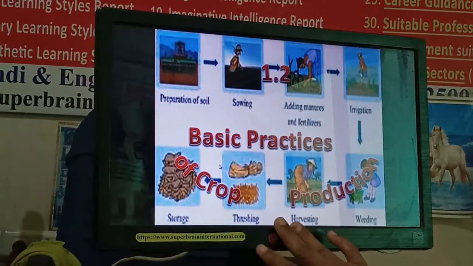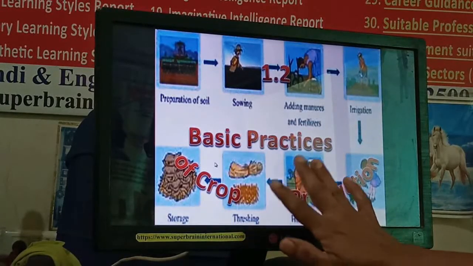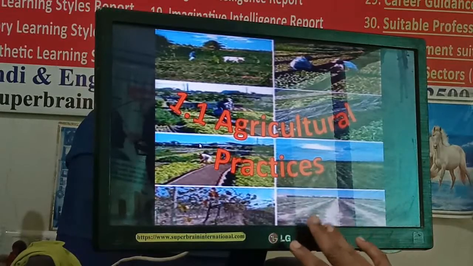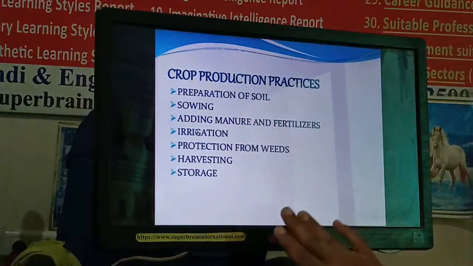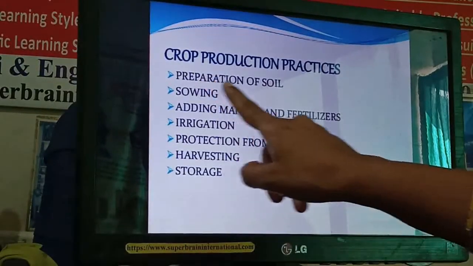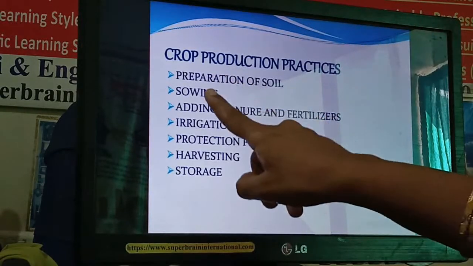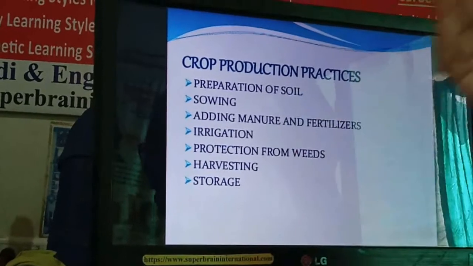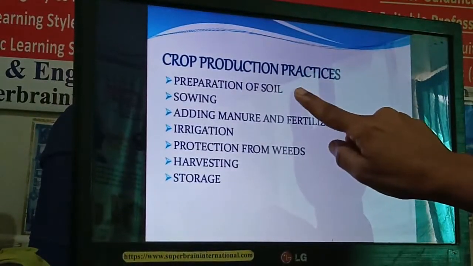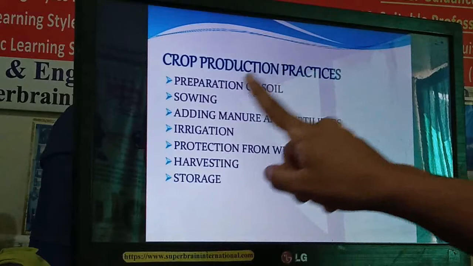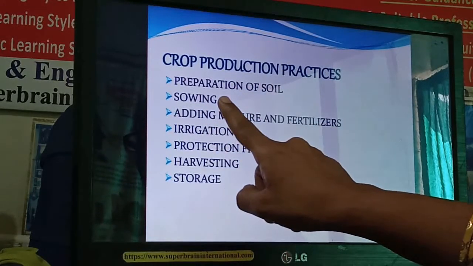Next, see basic practices of crop production. Whenever we are growing crops, there are some basic practices we have to see. First, agricultural practices. There are various agricultural practices which help us from preparing the soil till its storage, right? The first agricultural practice is preparation of the soil. Before sowing the seeds, before taking the crop, we need to prepare the soil. How to prepare the soil, what to do, that we are learning in this point. Second, once the soil is prepared, we have to sow the seeds.